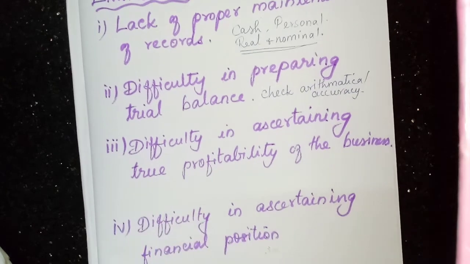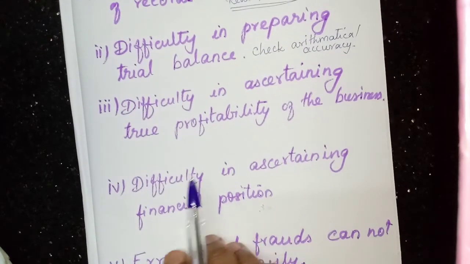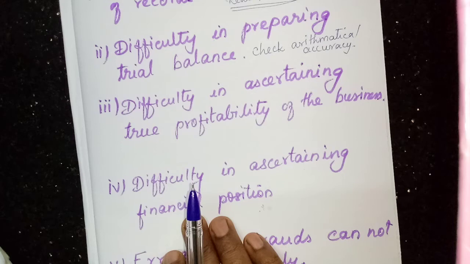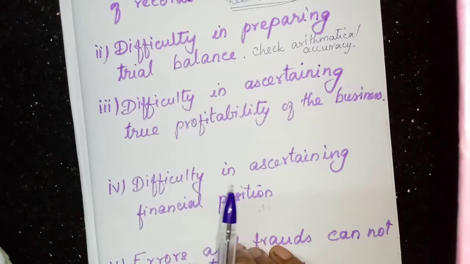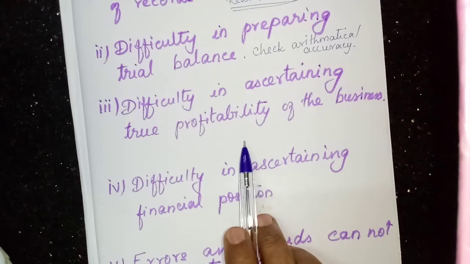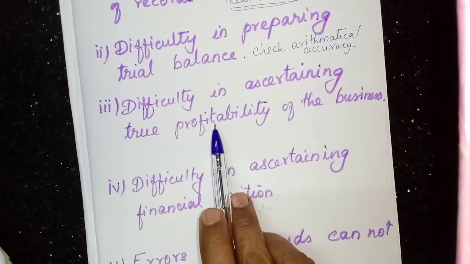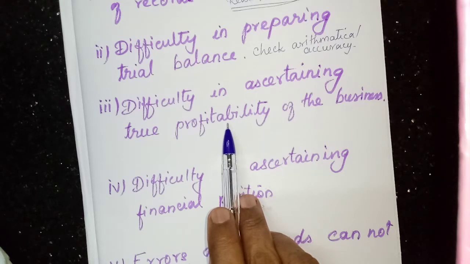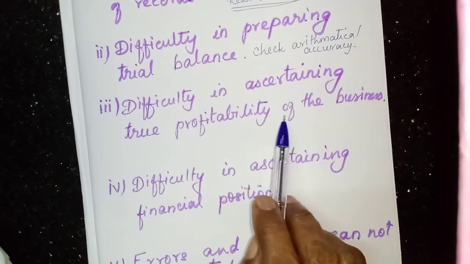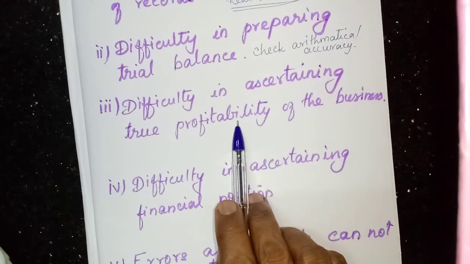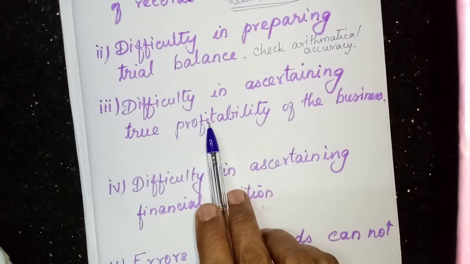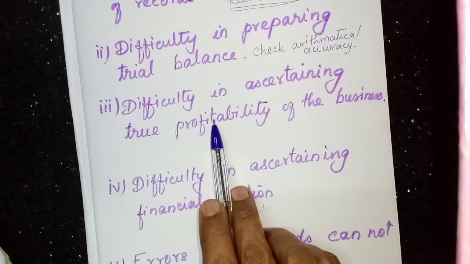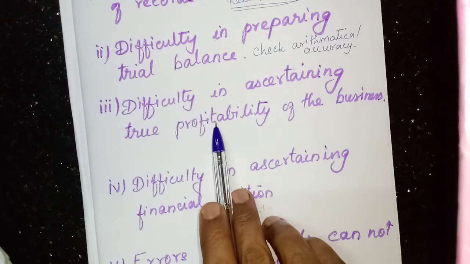Then the third point is difficulty in ascertaining the true profitability of the business. Here many aspects are missed, so we won't get all the items that we need to prepare the trading and profit and loss account.